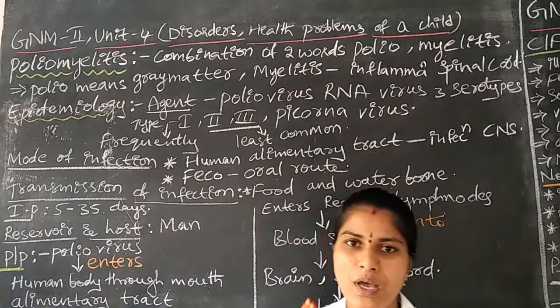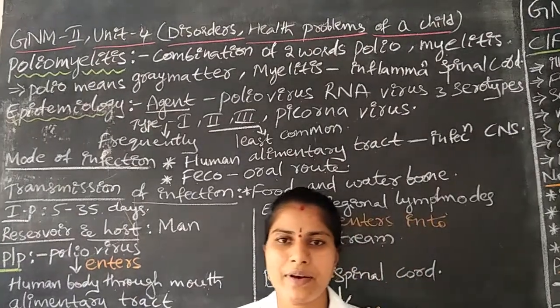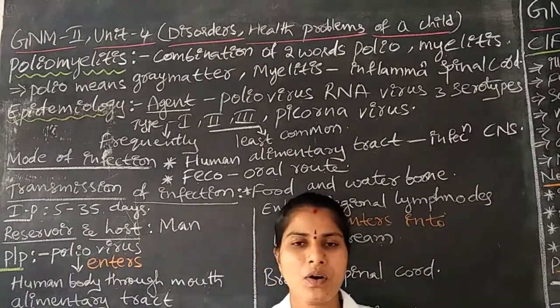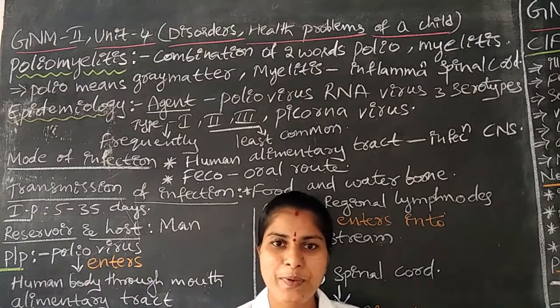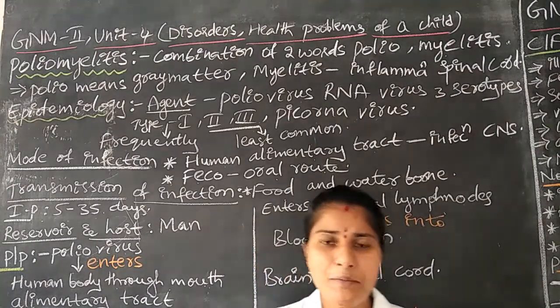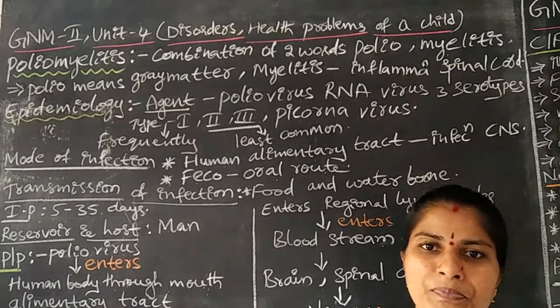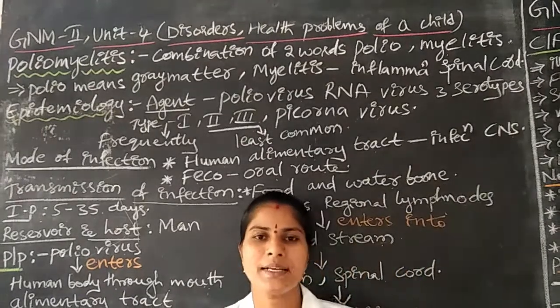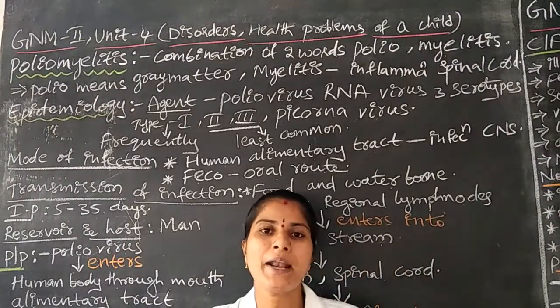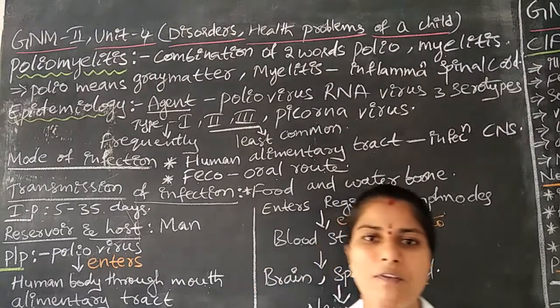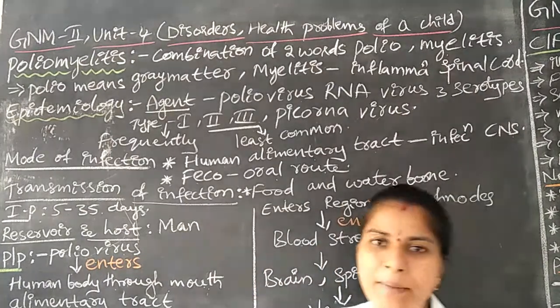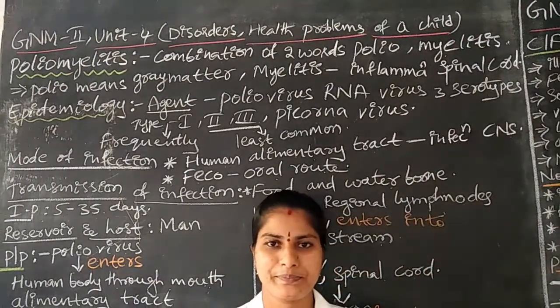It helps with voluntary actions like vision, hearing, speech, or any movements we are going to do. Those actions are done with the help of the gray matter in the brain.